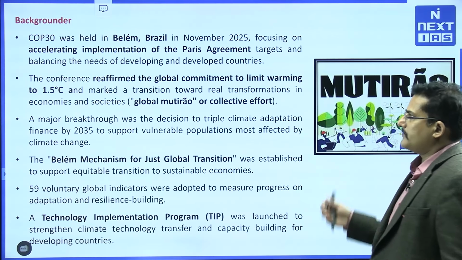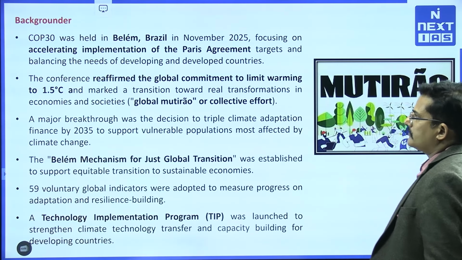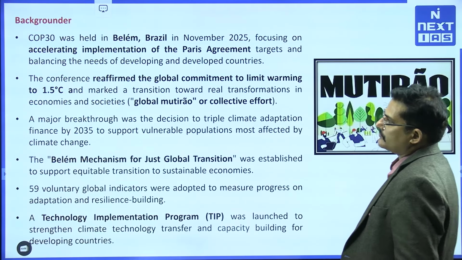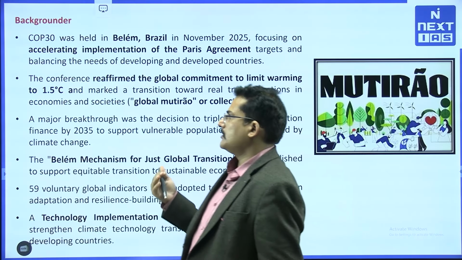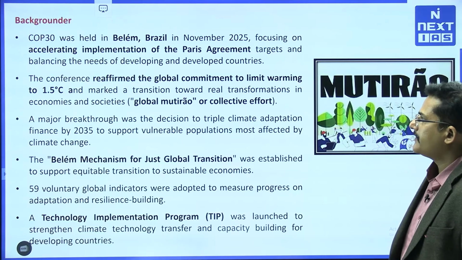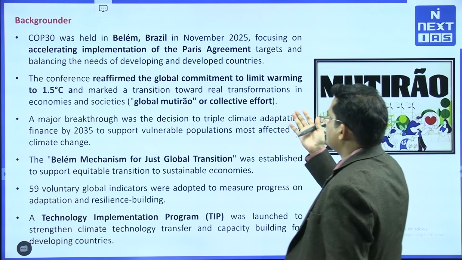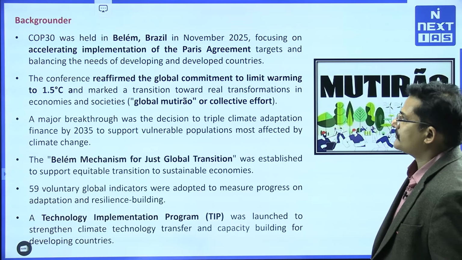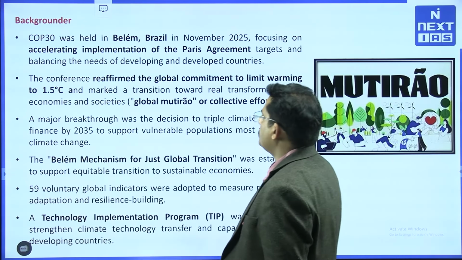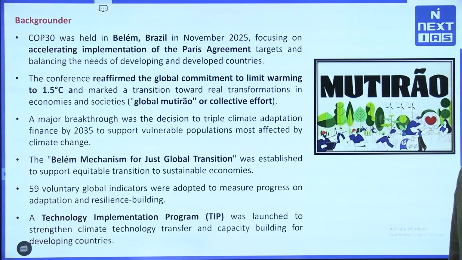So, it occurred in Brazil, we know it, and the conference reaffirmed the global commitment to limit global warming to 1.5 degrees C, right. As usual, it is nothing new, right. And basically they marked a transition towards a real transformation in economics and society, and they call it global mutirao, meaning collective effort. So the keyword used by this COP 30 was global mutirao.